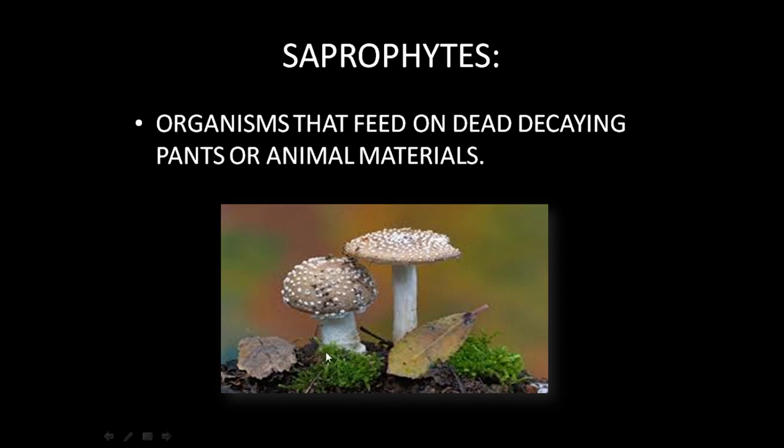Whenever we talk about the mushroom, there are two types of mushroom, which are edible and which are poisonous. And depending upon that, people use mushroom as food also. So this is an example of saprophyte.